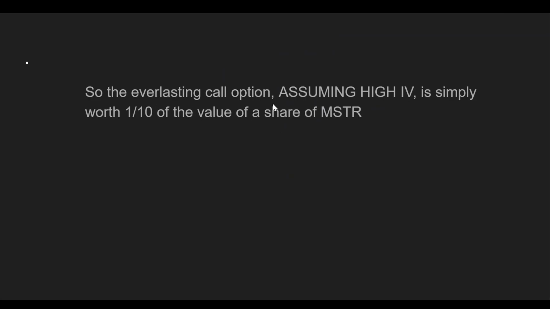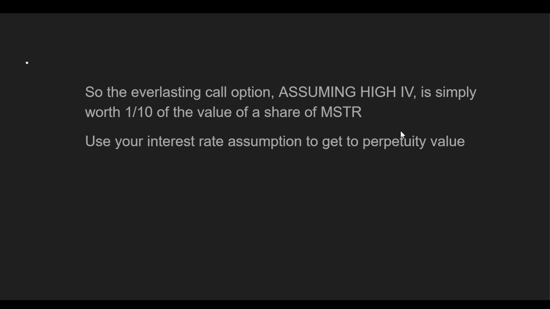So the everlasting call option, again, assuming high volatility, is simply a tenth of the value of a share of MSTR, and you have an interest rate assumption. You could just add the two together to get your STRK fair value. So it'd be 8 divided by your rate assumption plus MicroStrategy's price divided by 10. So this would be the fair value of STRK. And you would just have to plug in whatever values you think are appropriate.